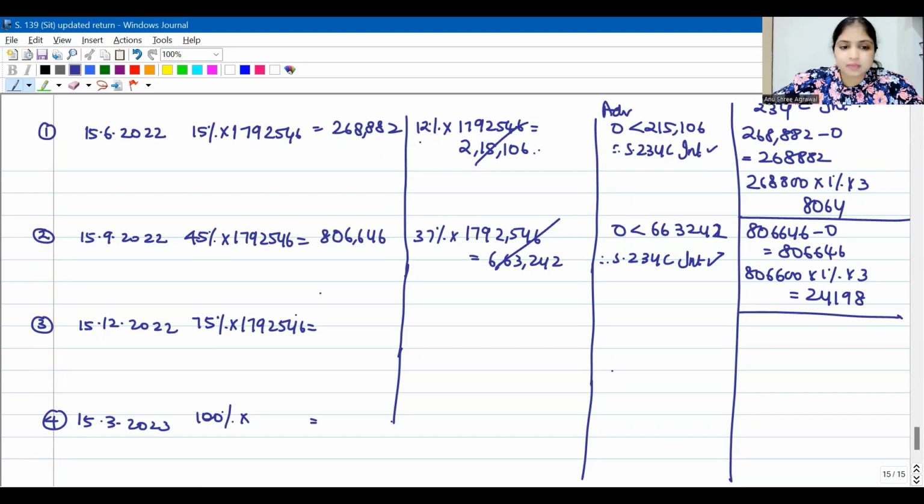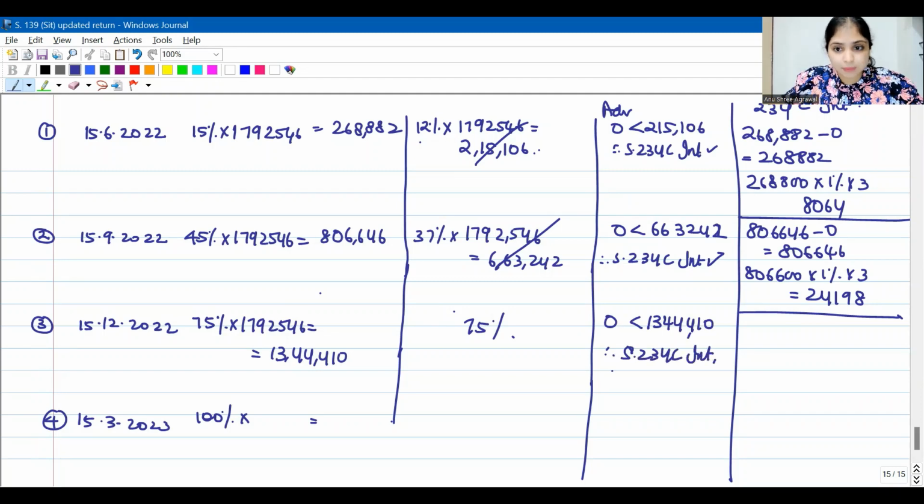Then coming to the third installment, you should have paid 75% of the assessed tax, which is going to be 17,92,546 into 75%. You should have paid 13,44,410. You should have paid 75% only. Here you don't have a lesser number; the same 75% number you should have paid. You paid nothing. You did not pay 75% of assessed tax. Therefore, 234C interest is applicable. How will you calculate? How much you should have paid?